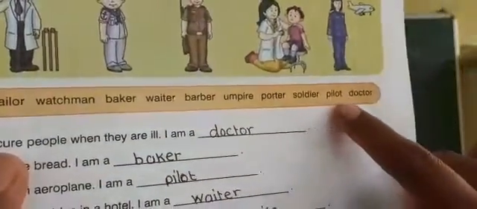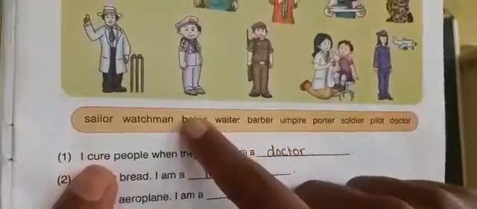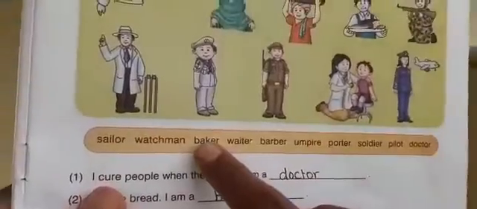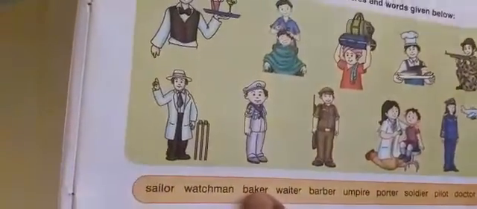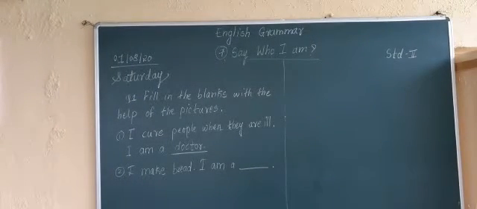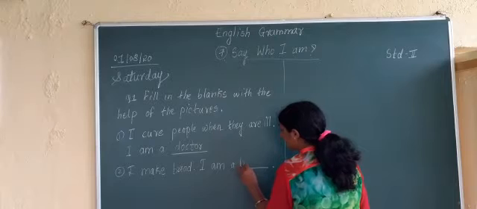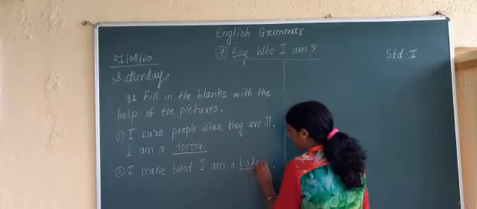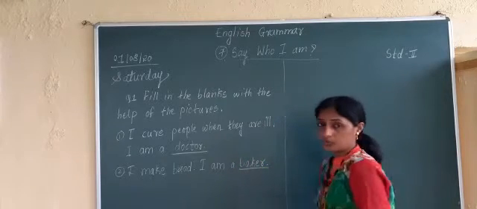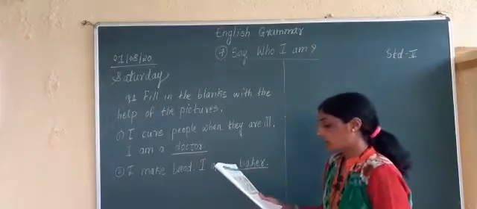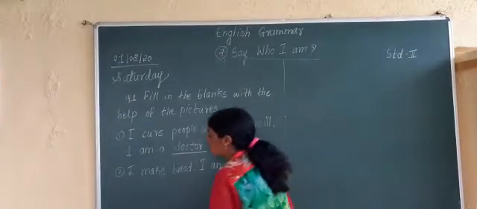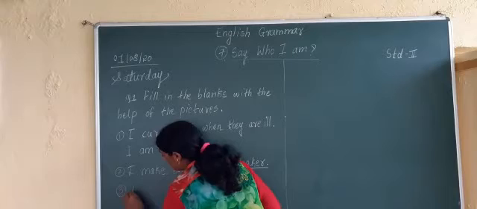So what is that answer then? I am a baker. The person who makes bread is known as what? He is known as a baker. B-A-K-E-R. I am a baker. Understood? Have you understood? The third sentence which is given here is: I fly